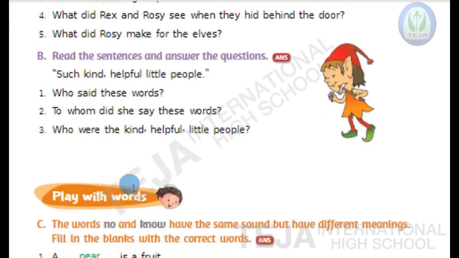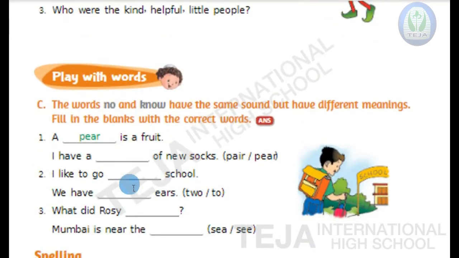Now, we will discuss bit C. Play with words. In that bit C, the words no, N-O, and K-N-O-W, know, have the same sound but have different meanings. Fill in the blanks with the correct words.